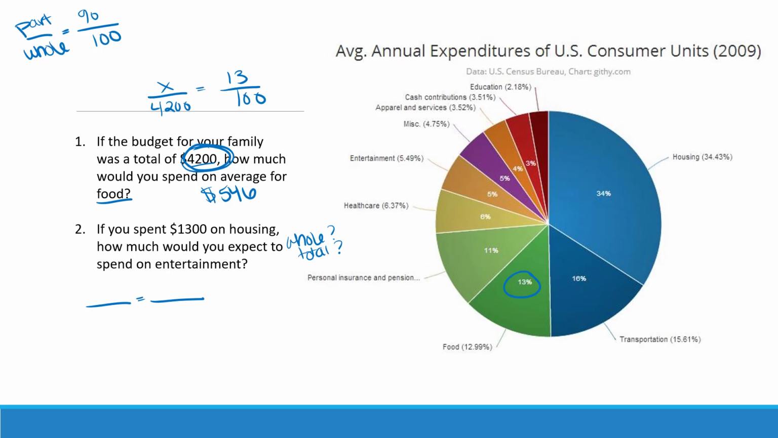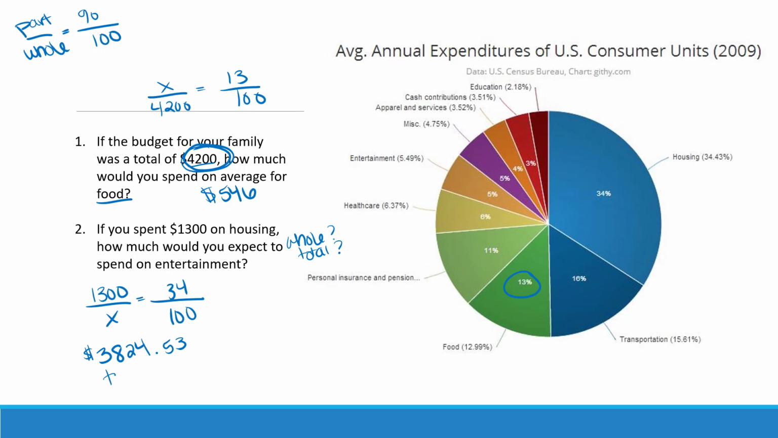So what we can do is set up this proportion for housing. So housing is 34%. Now $1,300 is not going to go at the bottom because that's not the total. That's not their total budget. $1,300 is the part of something. That's how much they're spending on housing. So we can cross multiply and do 1,300 times 100 and then divide by 34. When we do that, we get approximately $3,823. Since we're talking about money, we'll round to the nearest cent. So we'll say 53 cents.